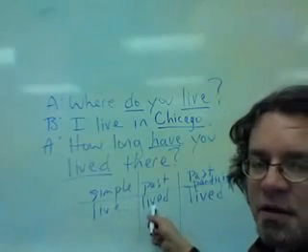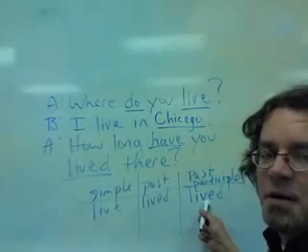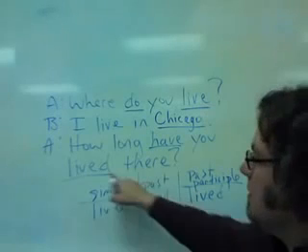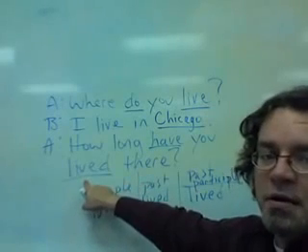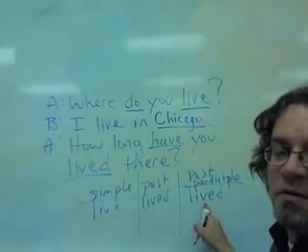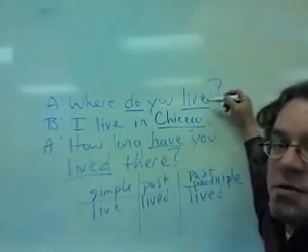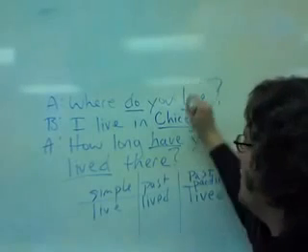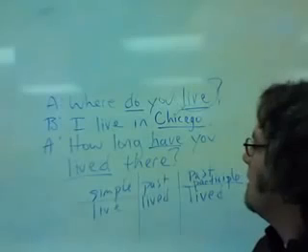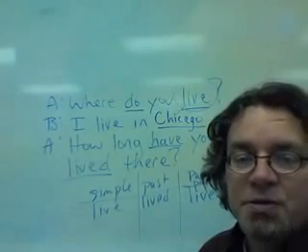Live, lived, lived. So this word here is the past participle for the word live. In the question in the present tense, here's the verb in the simple form. And here's the answer to the question.